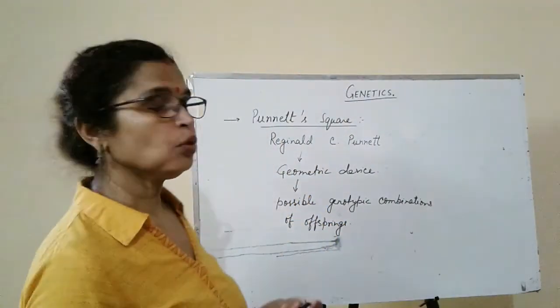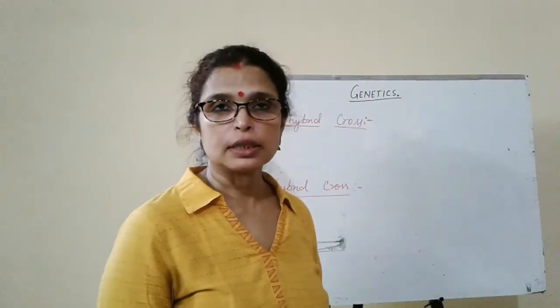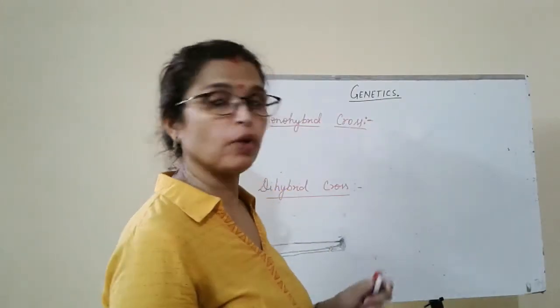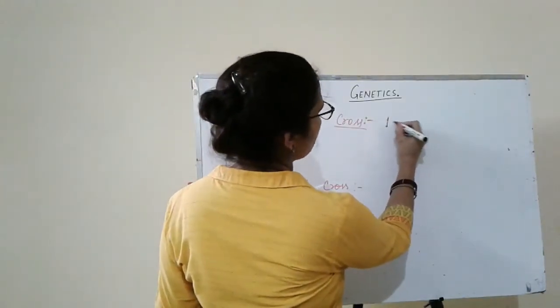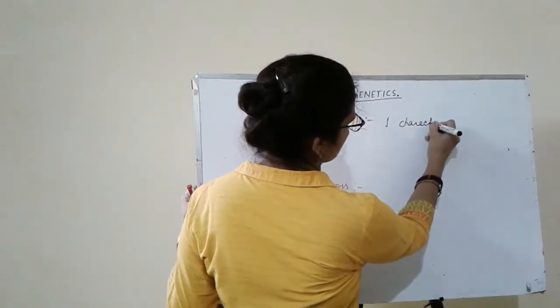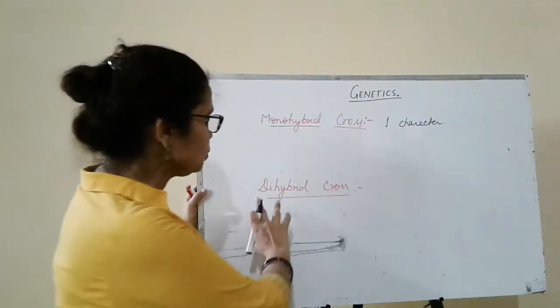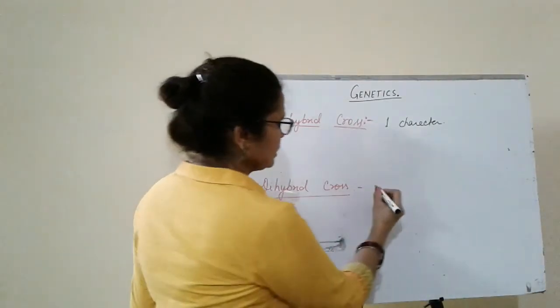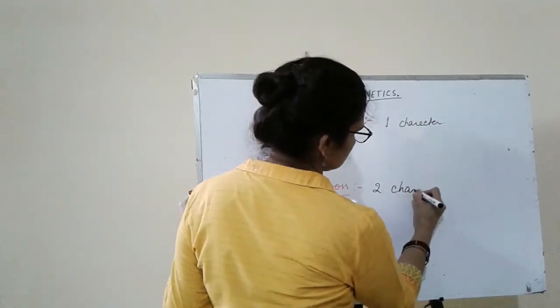Next term is monohybrid cross. When two plants are crossed that are different in only one character, then this cross is known as monohybrid cross. And when two characters are considered, then this cross is known as dihybrid cross.